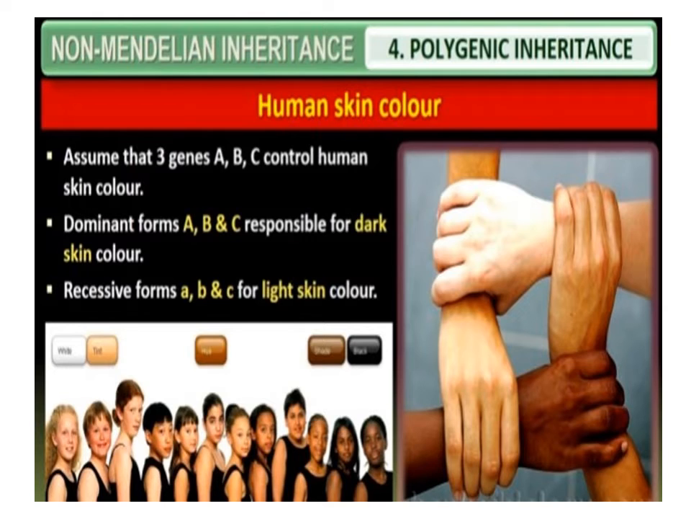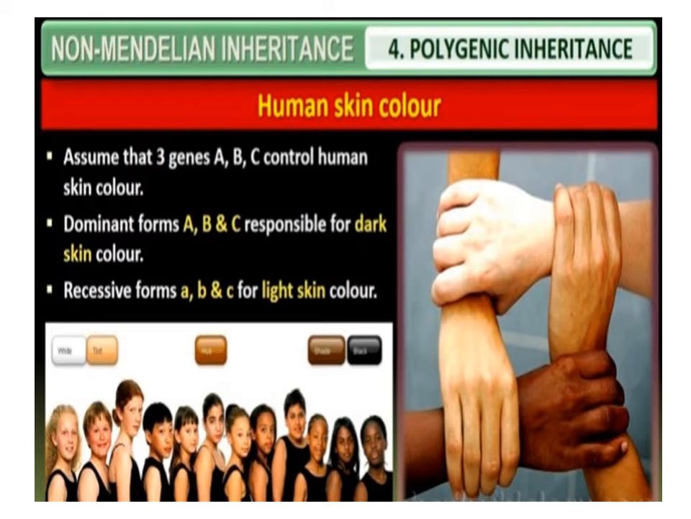Human skin color. Assume that three genes A, B, C control human skin color. The inheritance of human skin color, that is, the quantity of melanin pigment, is controlled by three pairs of polygenes. Designating the genes A, B and C, the shade of the skin will be very dark, that is black, in an AABBCC individual and very light, white, in an aabbcc individual.